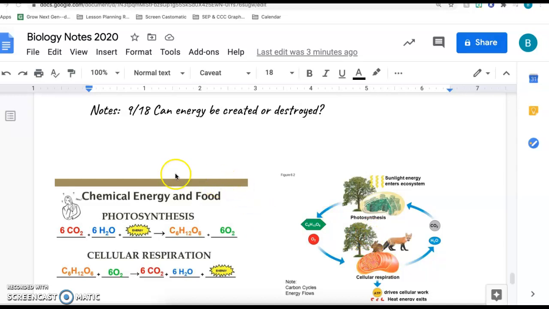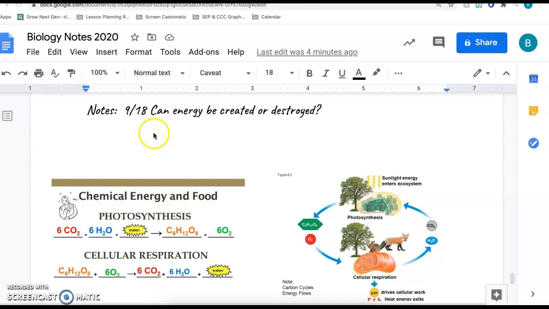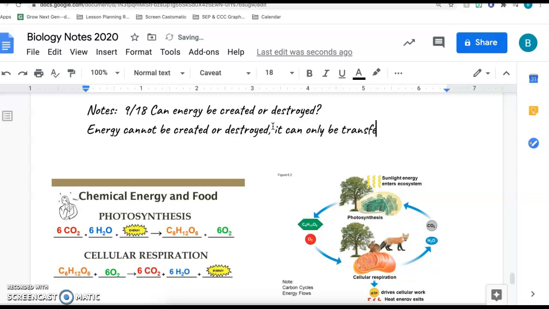I want you to turn your attention over to this picture. This is the chemical equation for photosynthesis and cellular respiration. We've talked about this earlier in the week, but this is really going to hit home and prove to you that energy cannot be created or destroyed. It can only be transferred. Okay, so this is something I do want you to write in your notebook or remember it. When we're doing these notes, I would like you to write them in your notebook. You definitely have to know this. It's something that is a must. So energy cannot be created or destroyed. It can only be transferred.